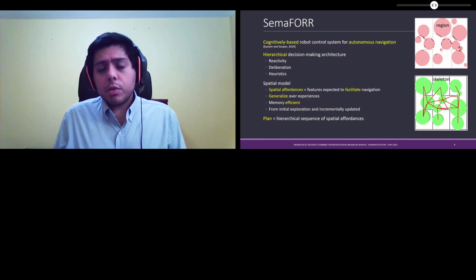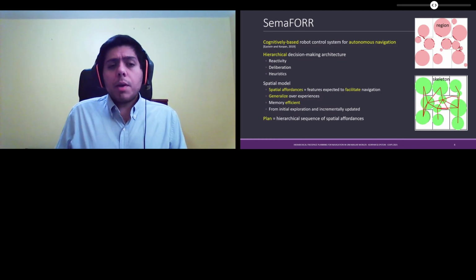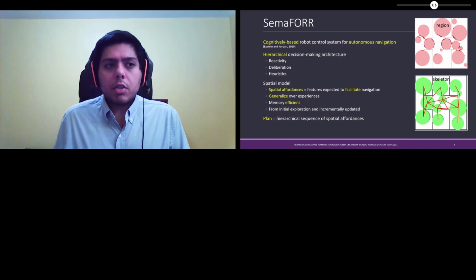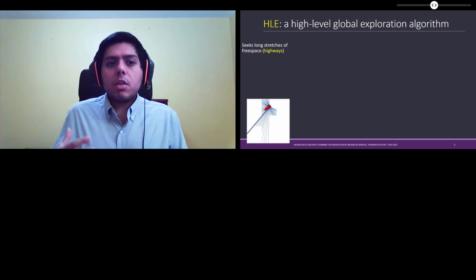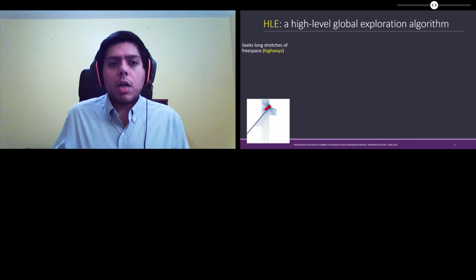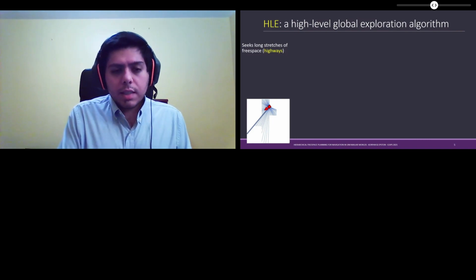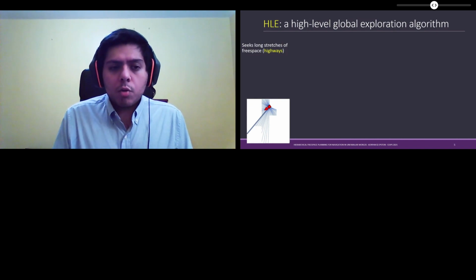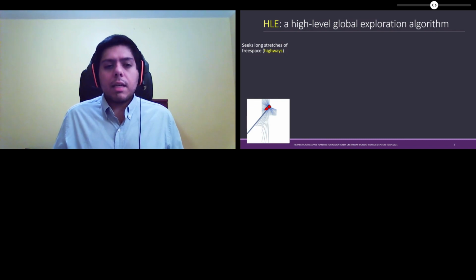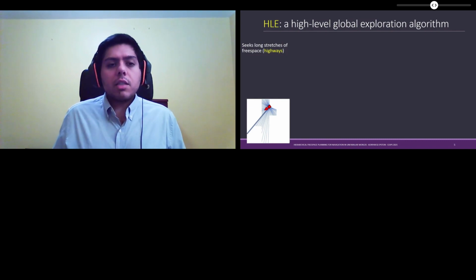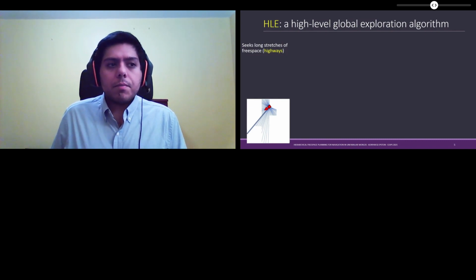Now, I've talked about Semaphore's spatial model, but now let me talk about how we do our initial exploration. Our algorithm is called HLE. It's a high-level global exploration algorithm that seeks long stretches of free space that we call highways. Here you can see an example of our robot's rangefinder data, and we've highlighted one of the long rays in that data that we can then use to find these long stretches of free space.